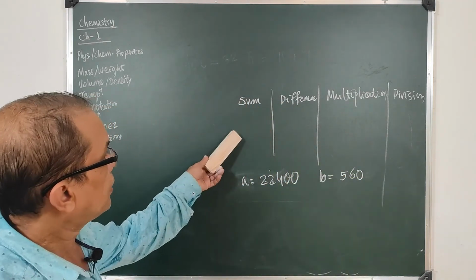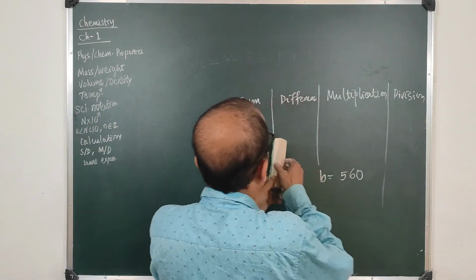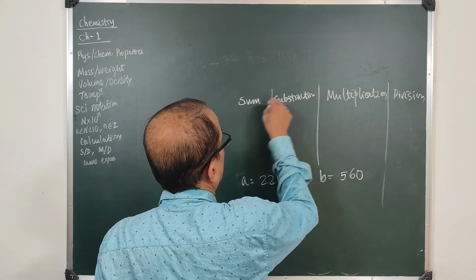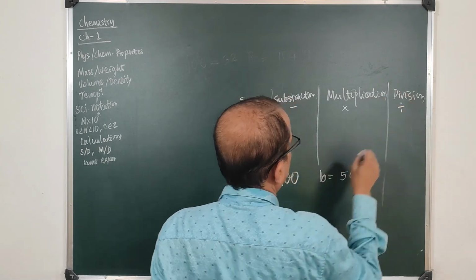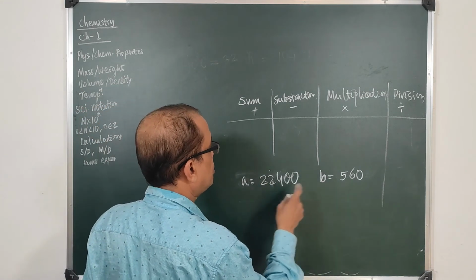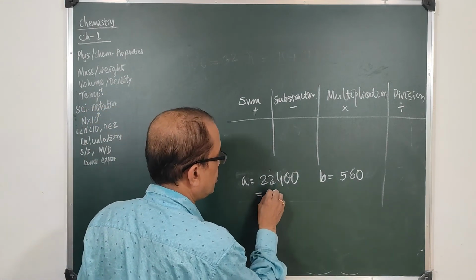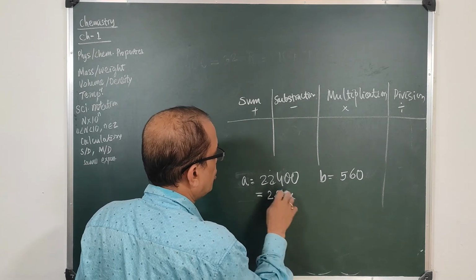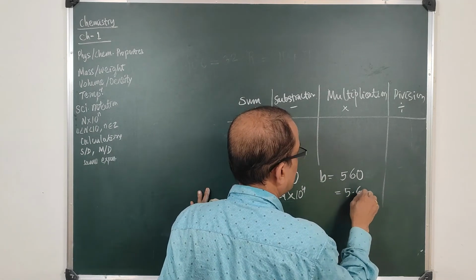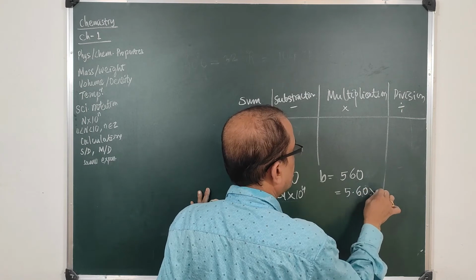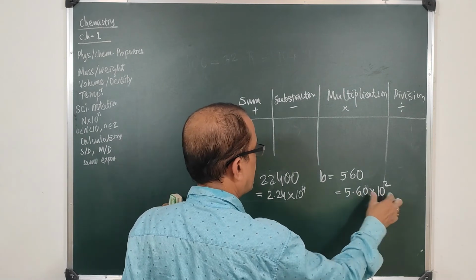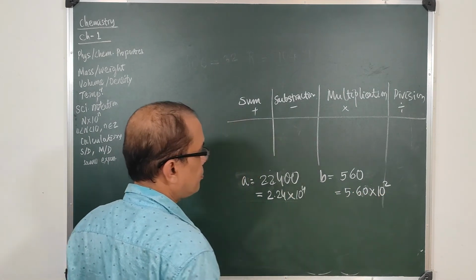So how to add, subtract? Difference is subtraction. We are adding, subtracting, multiplying or dividing. In these operations, how does scientific notation help us? Write them as scientific notation. In scientific notation A will be 2.24 into 10 to the 4, and B will be 5.60 into 10 to the power 2. So now when these two are different, how to divide them easily?